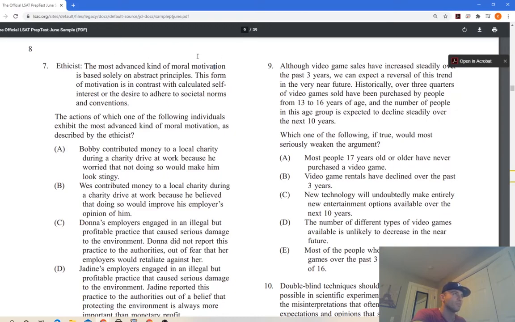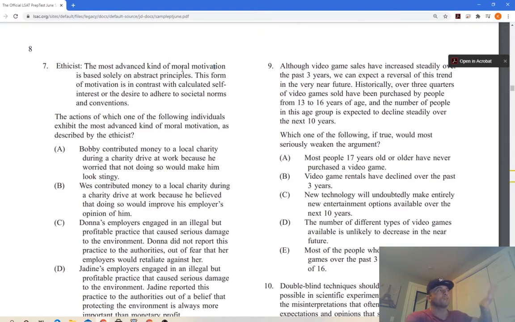But we're talking about moral motivation that is based solely on abstract principles. So there's a link there. The most advanced kind of moral motivation equals based on abstract principles. This form of motivation is in contrast with calculated self-interest or the desire to adhere to societal norms and conventions.